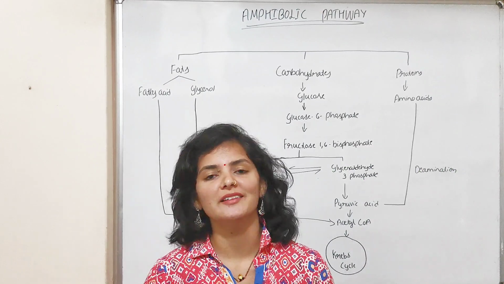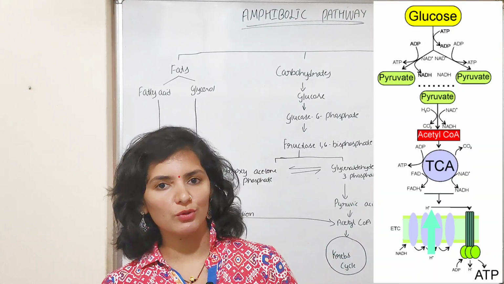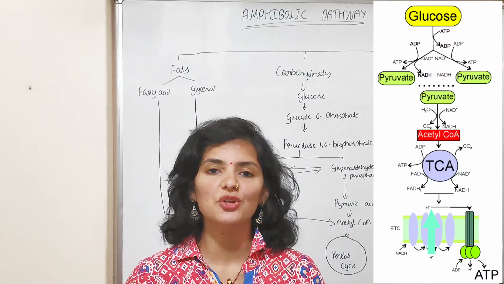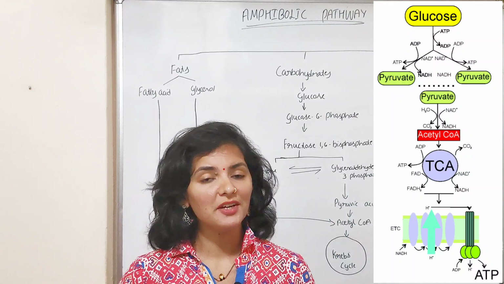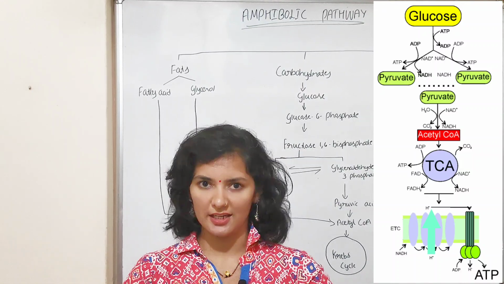In previous videos, we discussed the steps of aerobic respiration, where we studied how a single molecule of glucose undergoes various steps of aerobic respiration to yield energy in the form of ATP. We studied how one glucose molecule gets oxidized to produce 36 ATP.